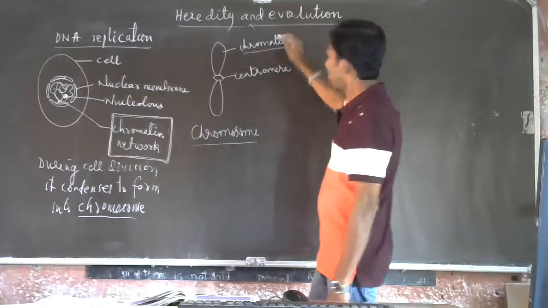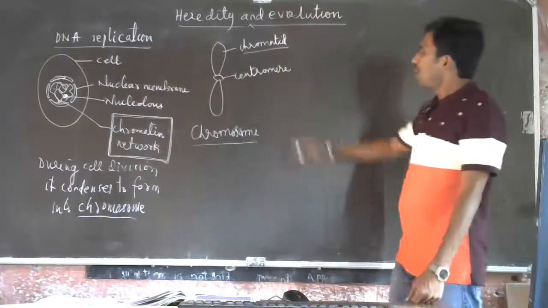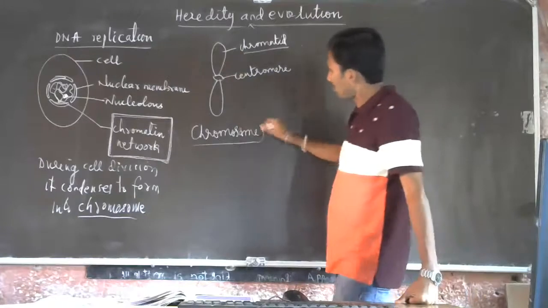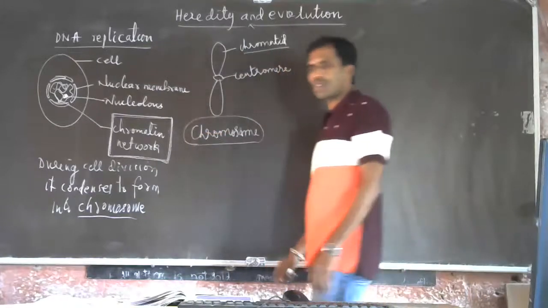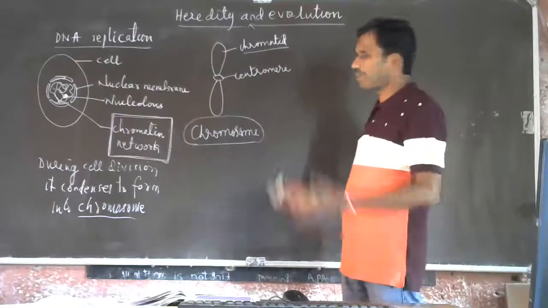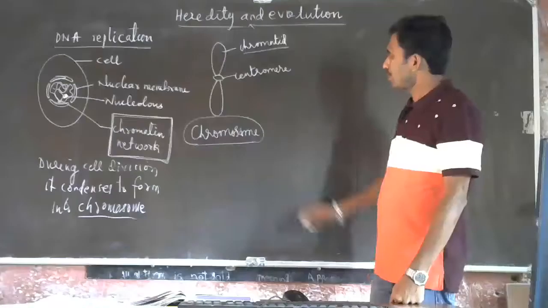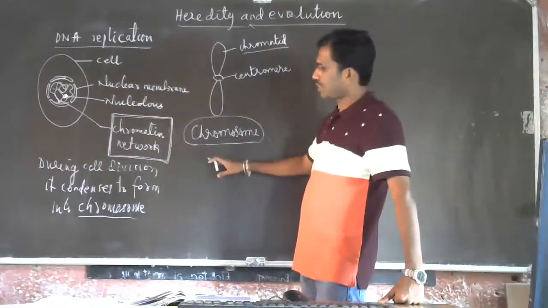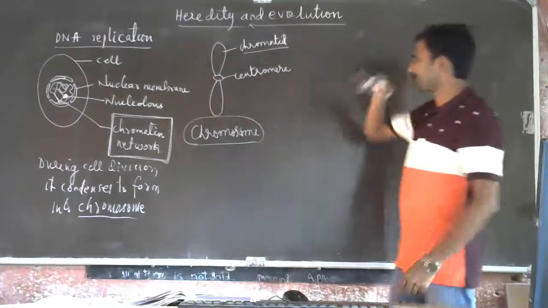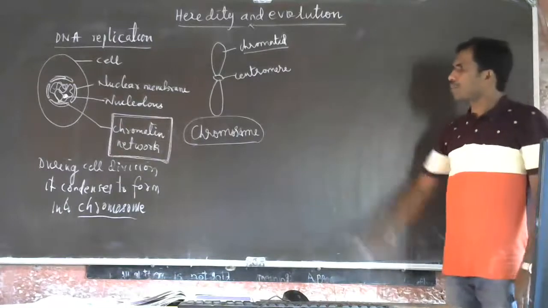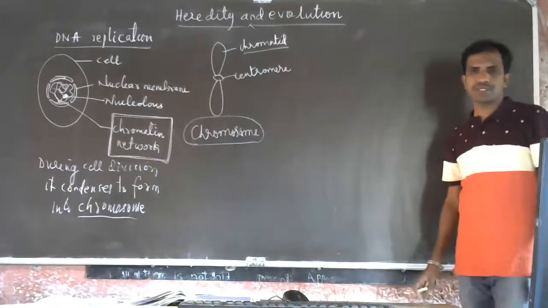So see, the thickened structure becomes condensed to form chromosomes during cell division. During cell division, it will be condensed. So this is about the chromosomes. Understood?